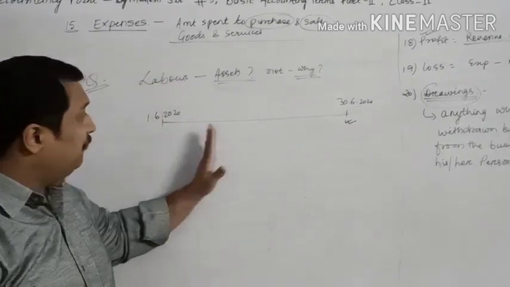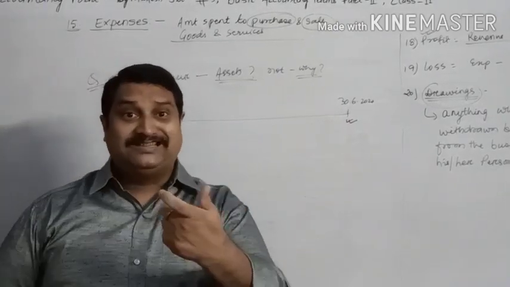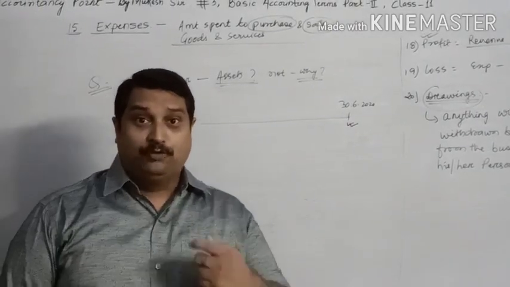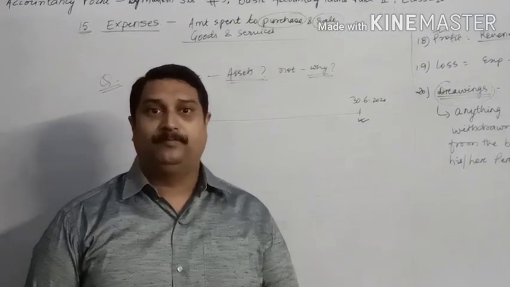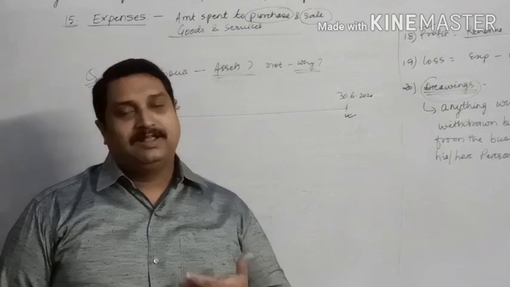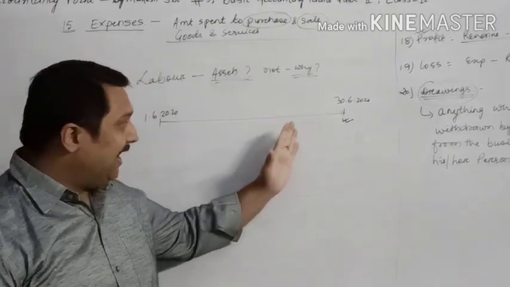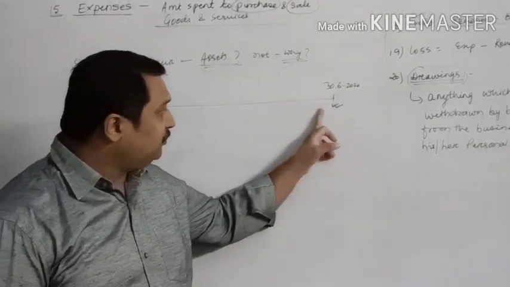So after he has provided his labor, he comes to take remuneration at the end. So what is that remuneration called? You will pay remuneration to your people. So that comes under salary. And what is salary? That is an expense, because you are paying your employees for the service which you have already availed of.